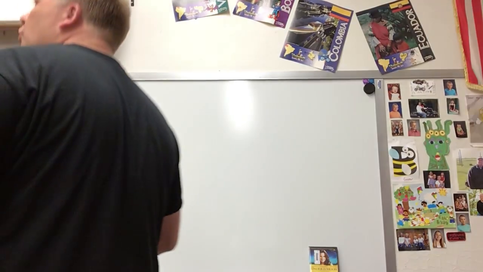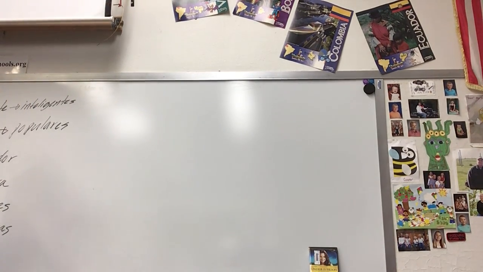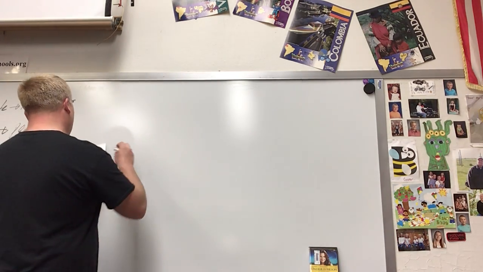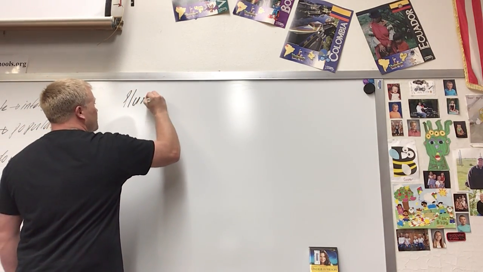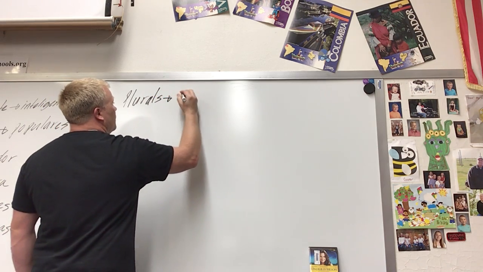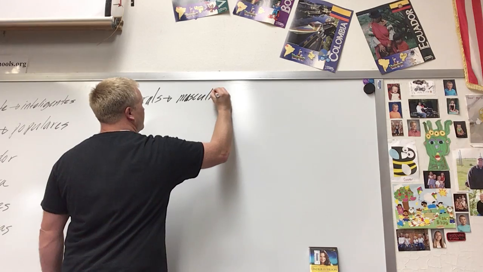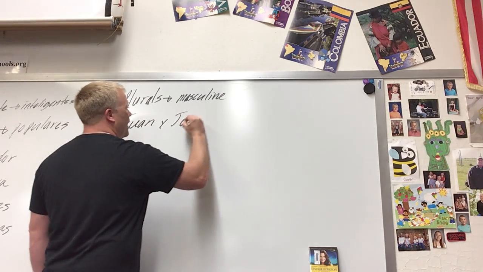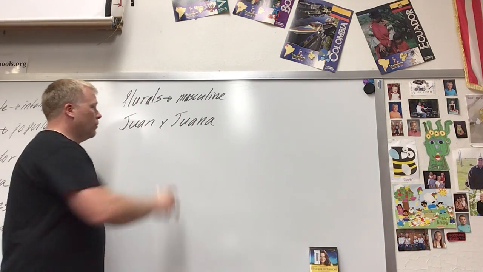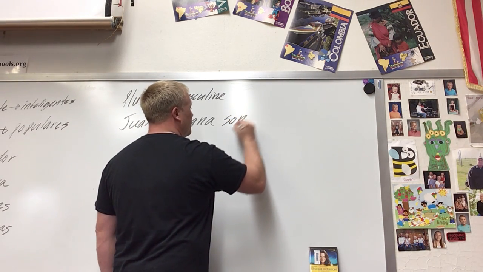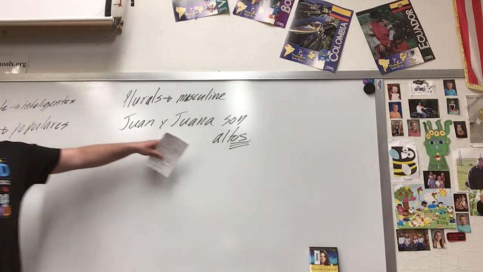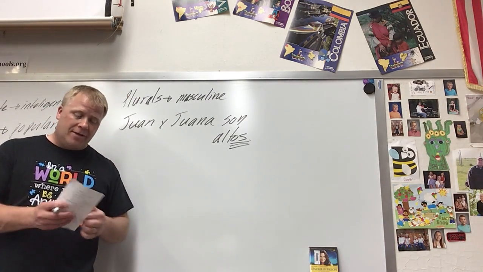When we have things that are plural, and we talked about this with different words like ellos, that can mean they, masculine, or it can mean a group of guys and girls. So if you have adjectives that are plural, we're always going to use the masculine ending, okay? So if I say Juan y Juana, we want to say they're tall. One's a guy, one is a girl. Son altos. Okay? If it was two girls, it would be altas, but it's a guy and a girl, so you're going to use the masculine form.